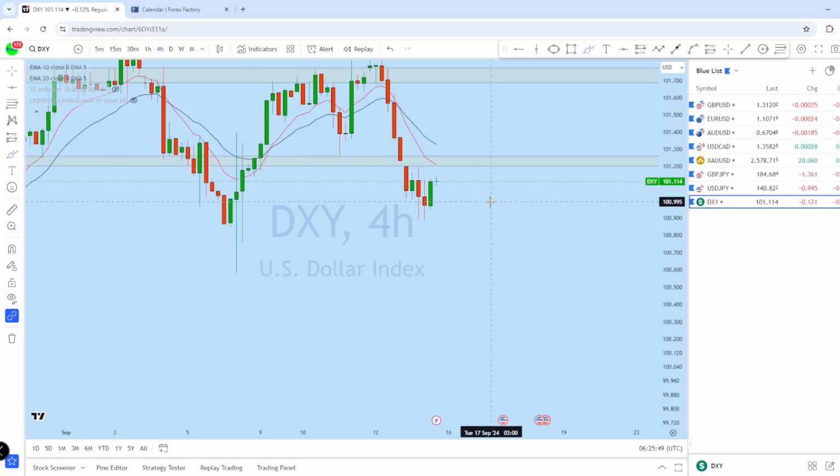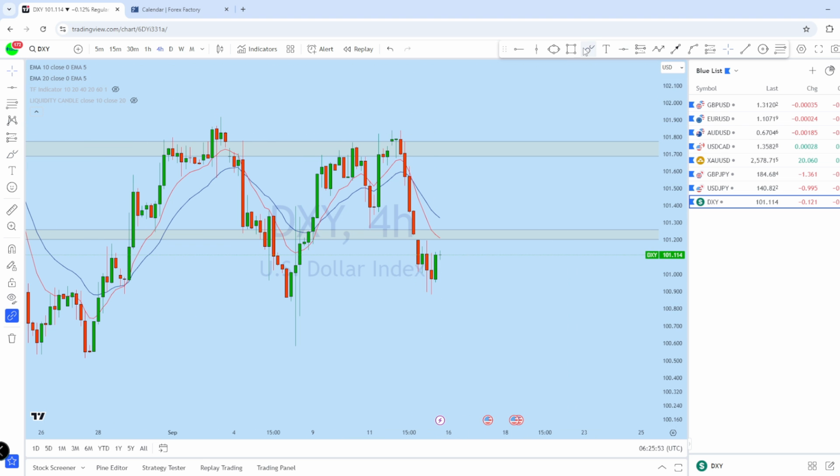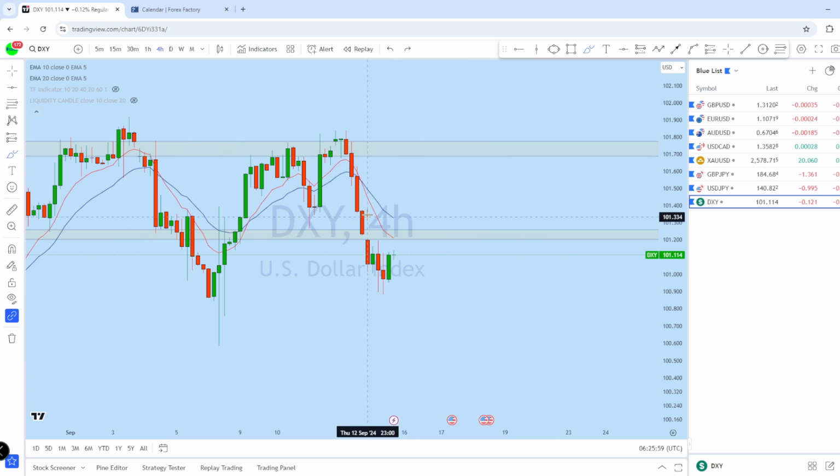Now dropping down to the lower time frame, from the 4-hour perspective on DXY, we can see a very strong drop here, a very narrow pullback, which is in fact a potential sign that DXY may come back down again. What we can expect from the 4-hour perspective is the market bouncing back up to fill that imbalance and then trending again to the downside.